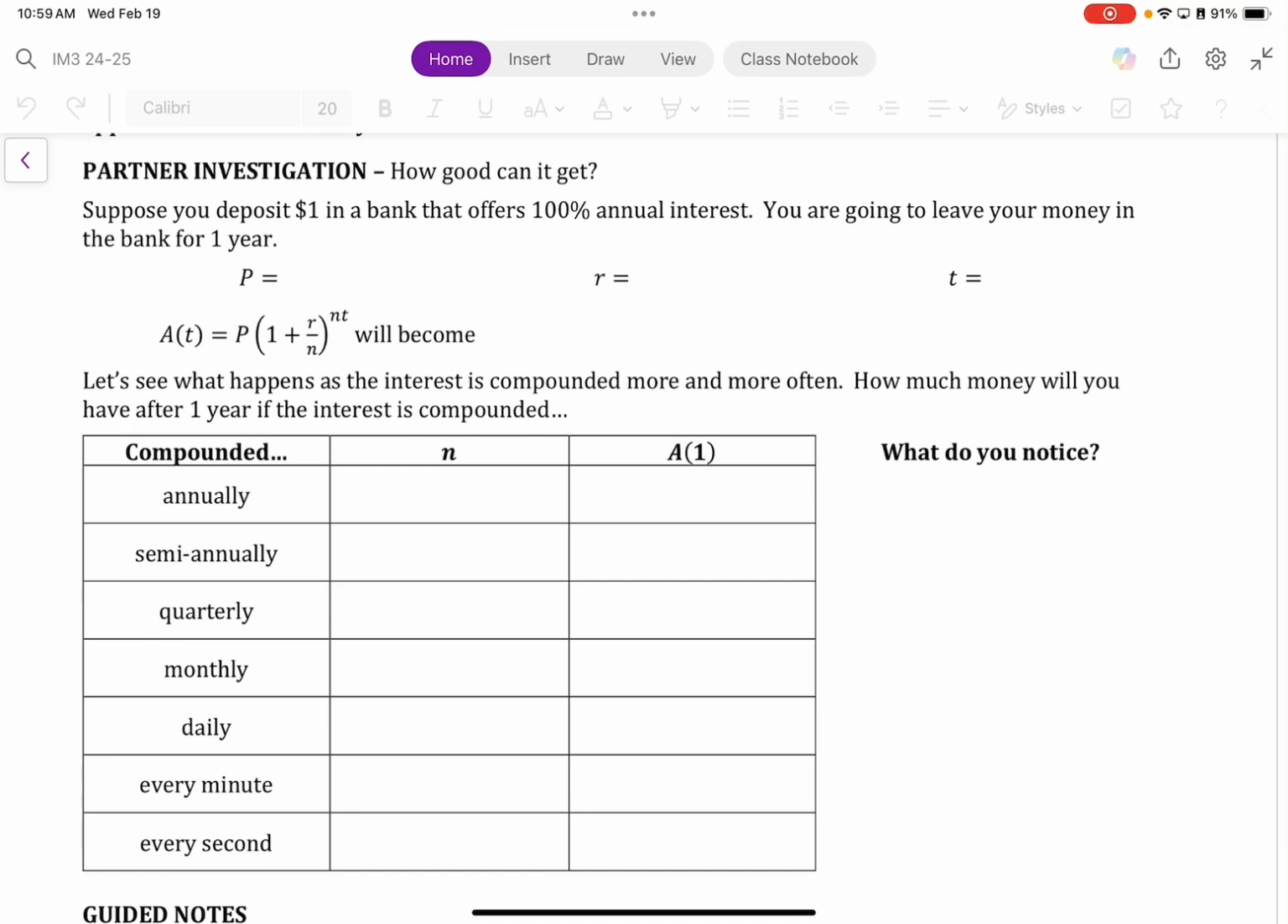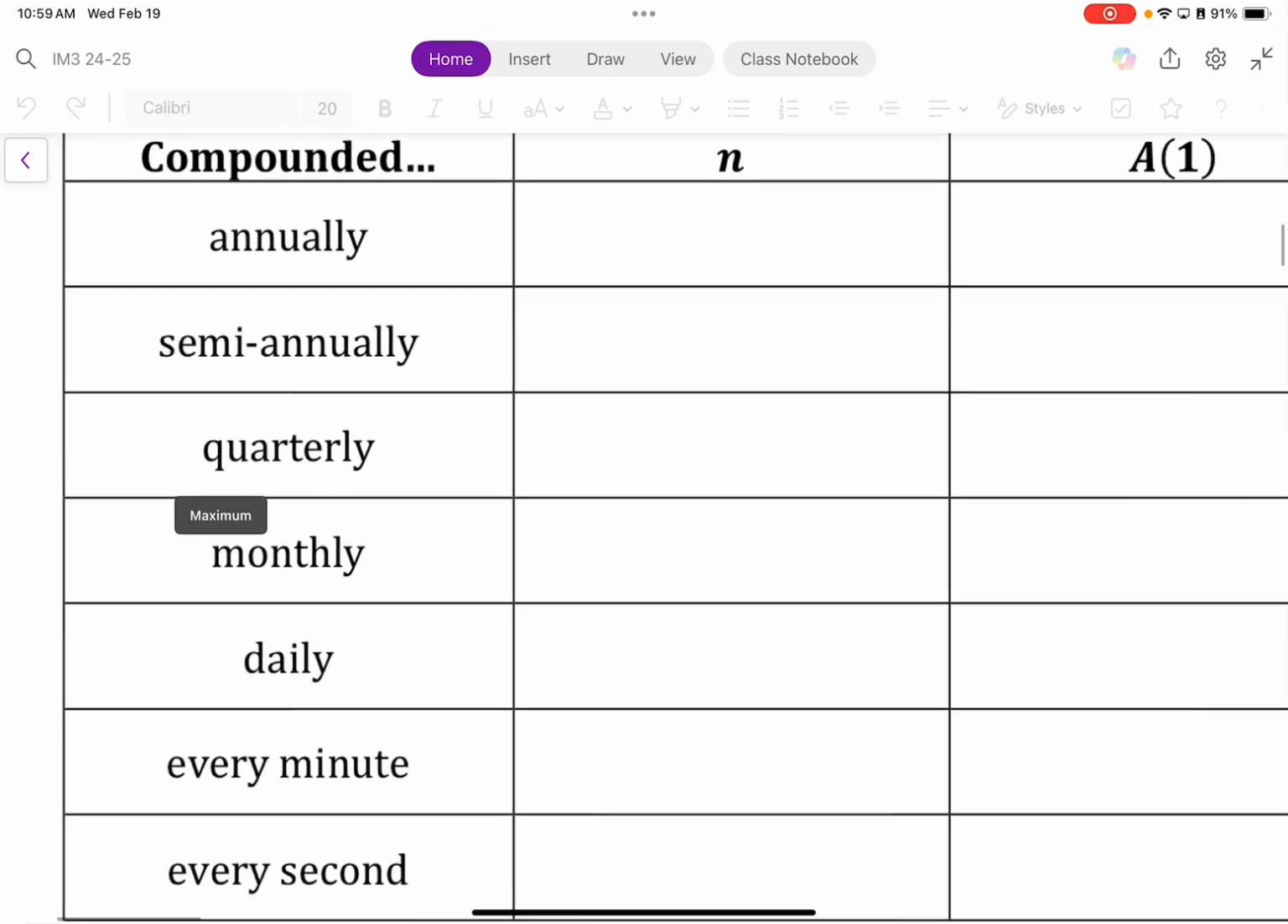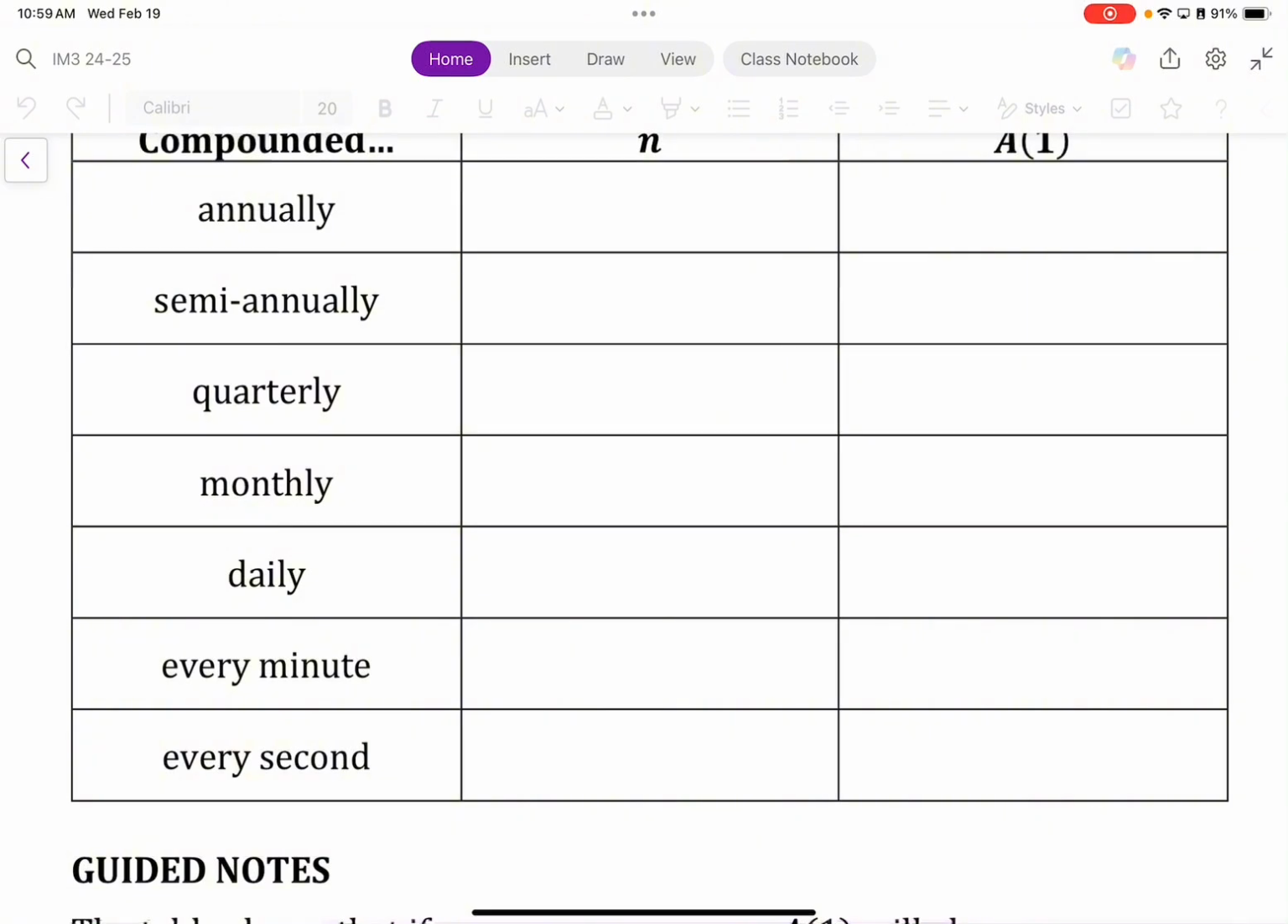Now, listen to the following scenario. Suppose you deposit $1 in the bank, and this bank offers you 100% annual interest. If you were to leave your money in the bank for a year, how much money would you expect to get out, depending on the following? If it's compounded annually, semi-annually, etc.